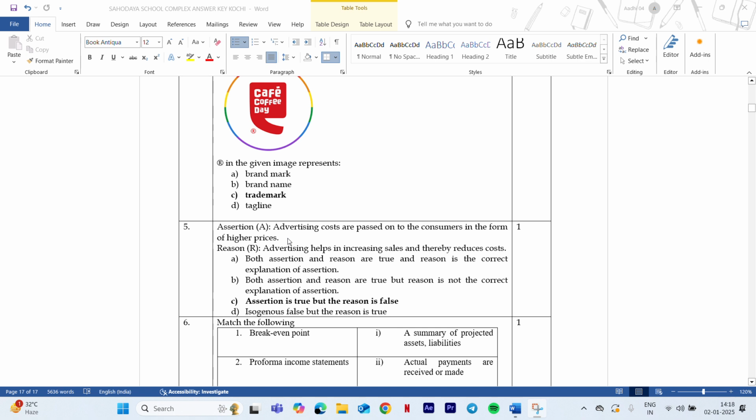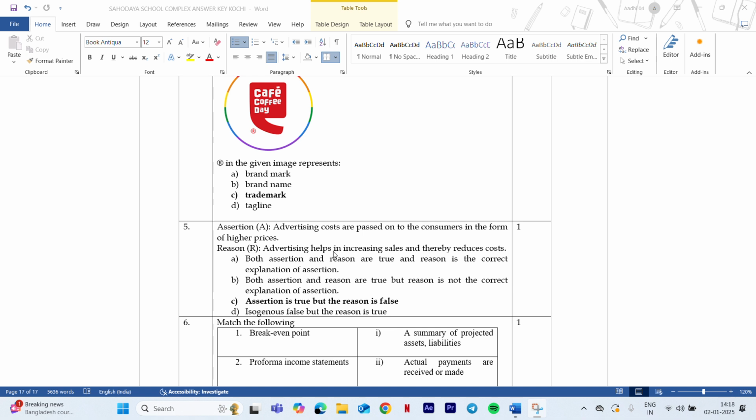Assertion and reason question. Advertising costs are passed on to the consumers in the form of higher prices. Yes, if we are using advertisement as a sales strategy, the cost incurred in advertisement is being passed on to the consumers in the form of higher price. We will be adding a percentage of advertisement cost to the total cost, isn't it? So the assertion is true.